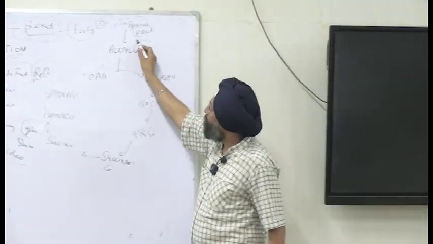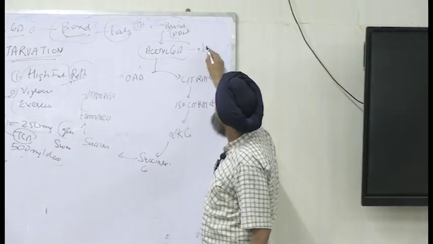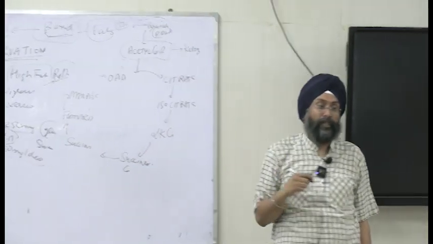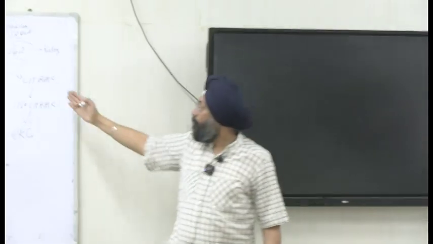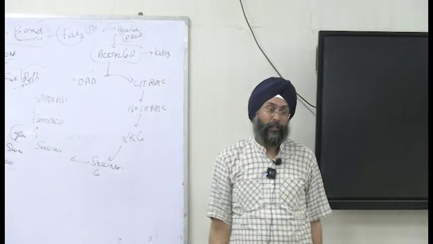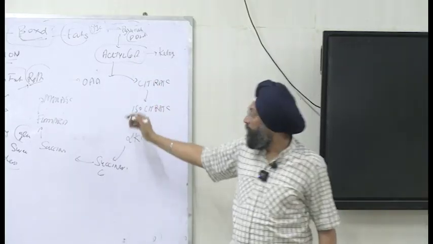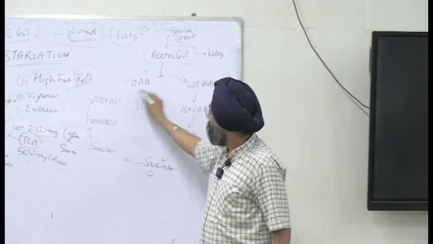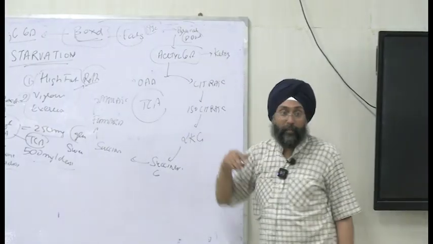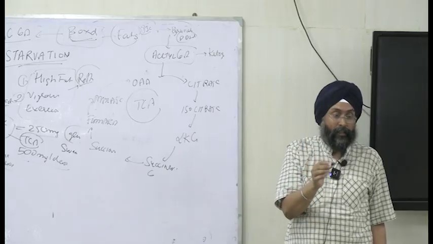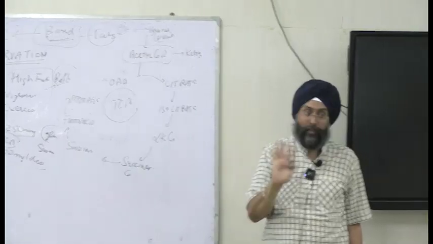And how is this acetyl-CoA diverted for ketogenesis rather than this pathway? How does the body know whether to go through TCA cycle or through ketogenesis? This is the common point, na. From acetyl-CoA you can enter TCA cycle, and you can also go to ketogenesis: acetyl-CoA plus acetyl-CoA, acetoacetyl-CoA, then HMG-CoA, and then ketone bodies are formed.